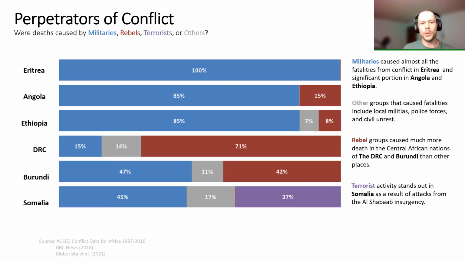The next chart explores who the perpetrators of conflict were in these 6 countries. The military caused almost all of the fatalities in Eritrea and a significant portion of those in Angola and Ethiopia. Rebel groups caused much more death in the Central African nations of the DRC and Burundi when compared to other places. Terrorist activity stands out as a cause of fatalities in Somalia as a result of attacks from the al-Shabaab insurgency. Other groups that caused fatalities include local militias, police forces, and civil unrest. These groups did not cause enough fatalities to be distinctly represented on this chart.